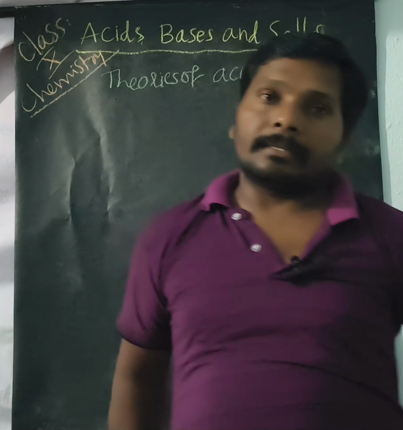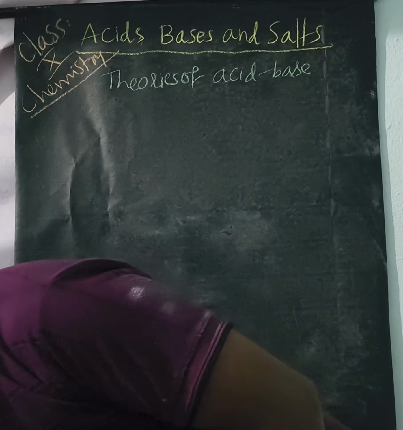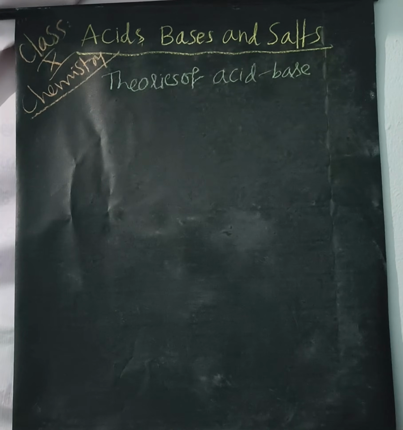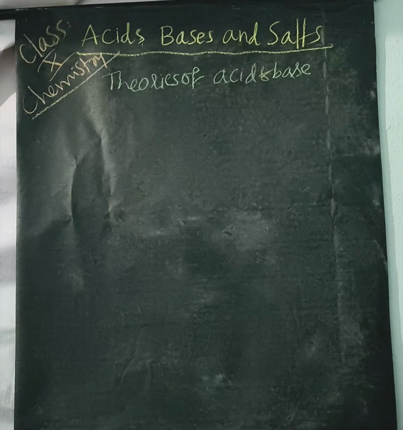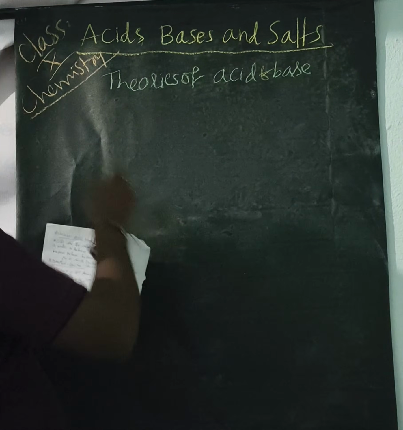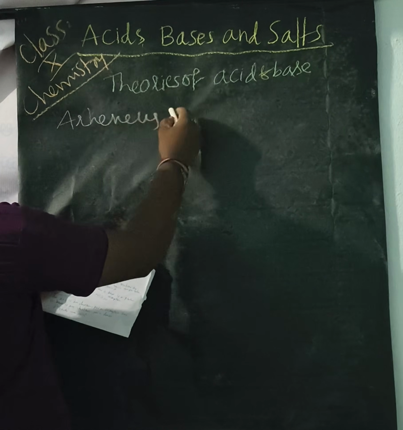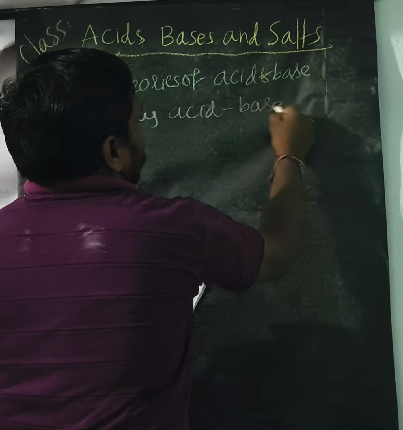Okay, now let us discuss theories. Theories for acids and bases, the acid-base theories. The first one is the Arrhenius acid-base theory.